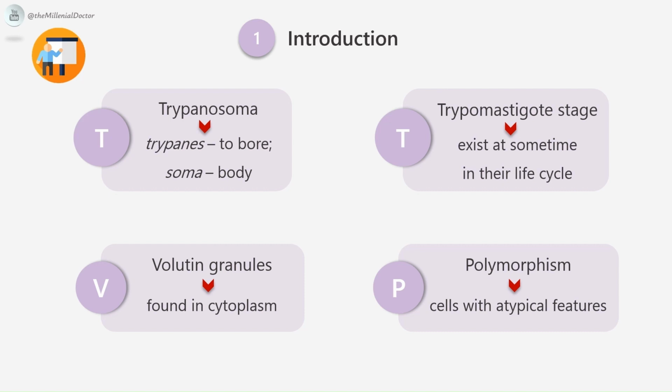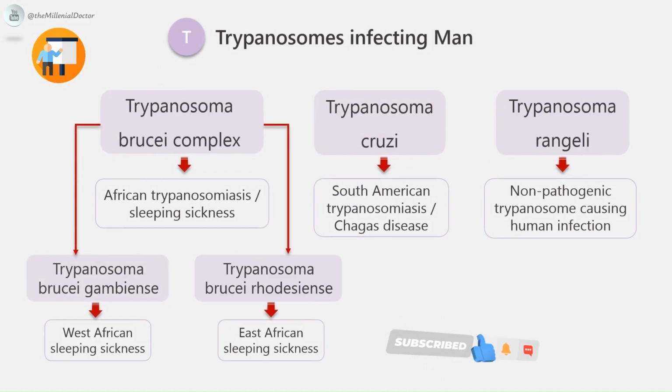In addition to the typical forms, cells with atypical features are frequently found, a condition known as polymorphism. Trypanosomes infecting man: first, the Trypanosoma brucei complex, which causes African trypanosomiasis or sleeping sickness. The subspecies are Trypanosoma brucei gambiense, which causes West African sleeping sickness, and Trypanosoma brucei rhodesiense, which causes East African sleeping sickness. Second, Trypanosoma cruzi, which causes South American trypanosomiasis or Chagas disease. And the third is Trypanosoma rangeli, a non-pathogenic trypanosome causing human infection in South America.